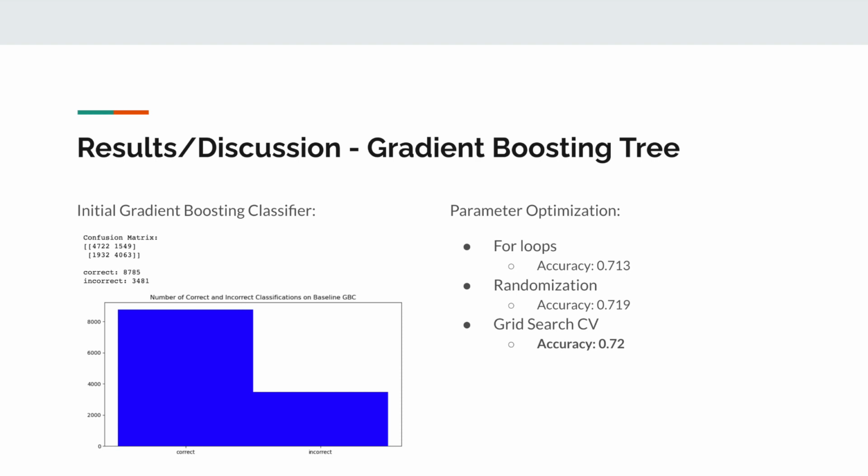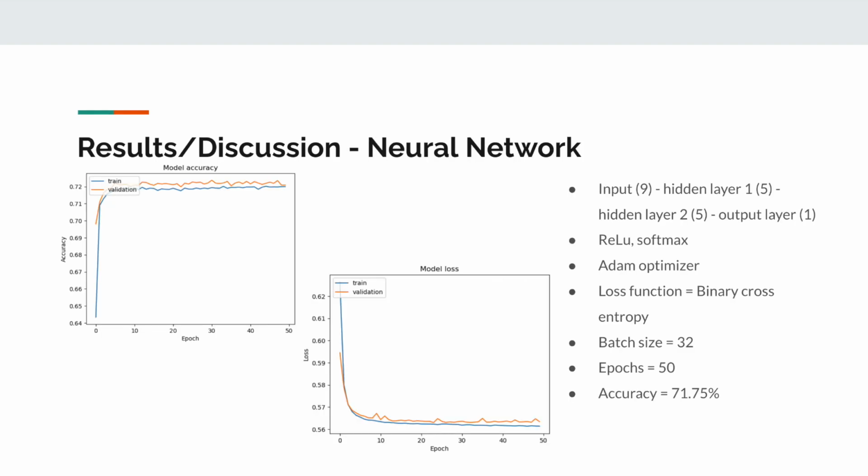This method returned the highest accuracy score of 0.72. Thus, the grid search CV model proved to be the best method for the gradient boosting classifier parameter tuning. To build a neural network for our dataset, we employed TensorFlow's Keras library. Since the number of samples is significantly greater than the number of features, we implemented a fully connected feed-forward neural network with dense layers using the ReLU activation function.